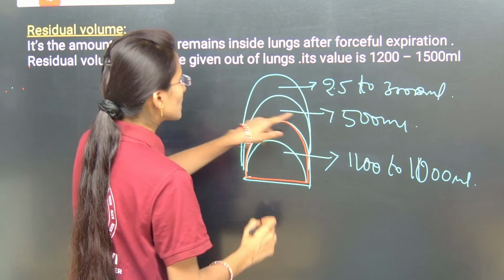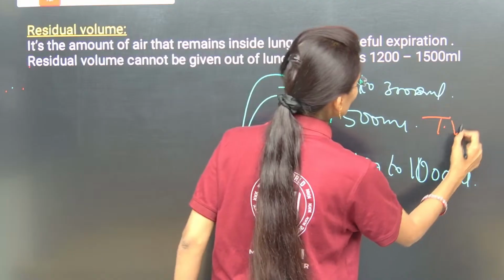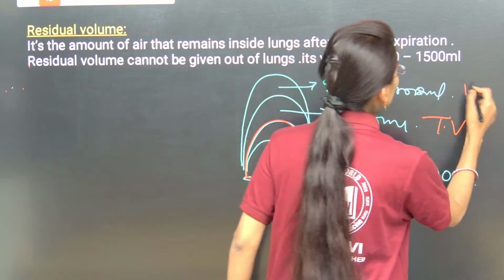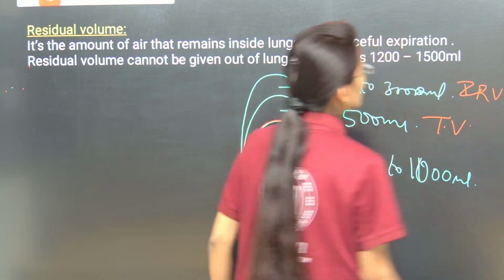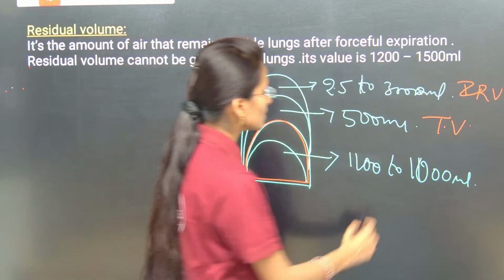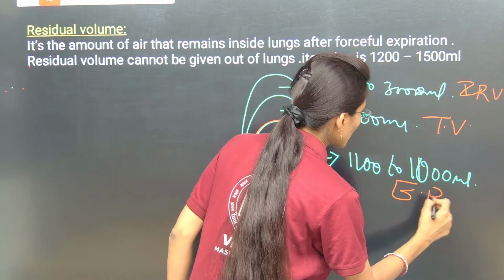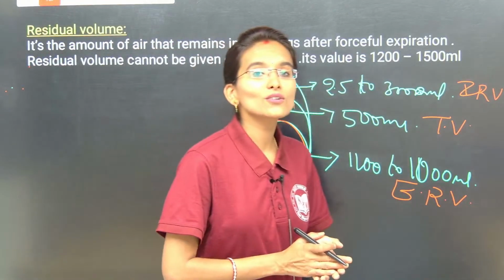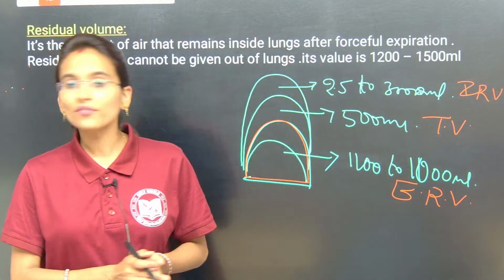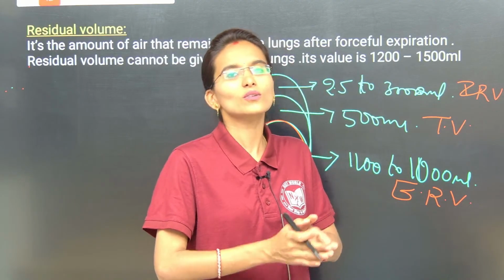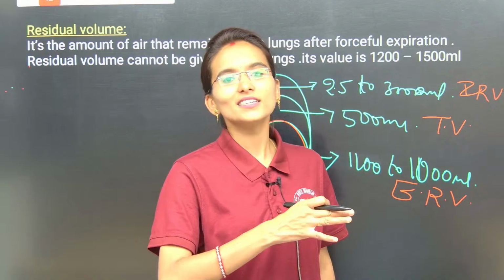So, this will be the tidal volume, 500 ml, and next one, this will be the IRV, and next one, this is called ERV. And next one, residual volume: in the sense, the amount of air which remains constant inside the lungs.